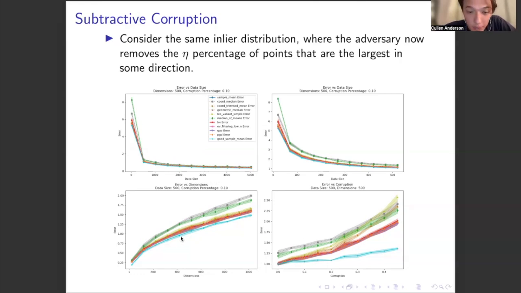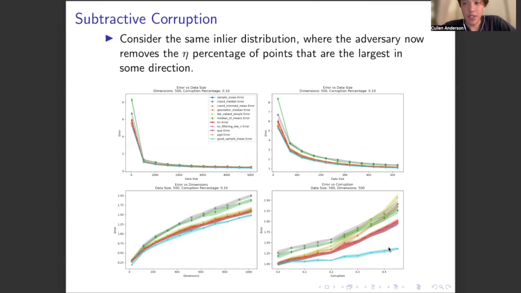do worse. And it's hard to see, but the sample mean is kind of obfuscated in this line with all these other estimators. But we do see that, again, median of means and some of these simpler estimators lag behind. And median of means does lag behind more significantly than it did in the other scenarios, again, showing its sensitivity to distributional assumptions.